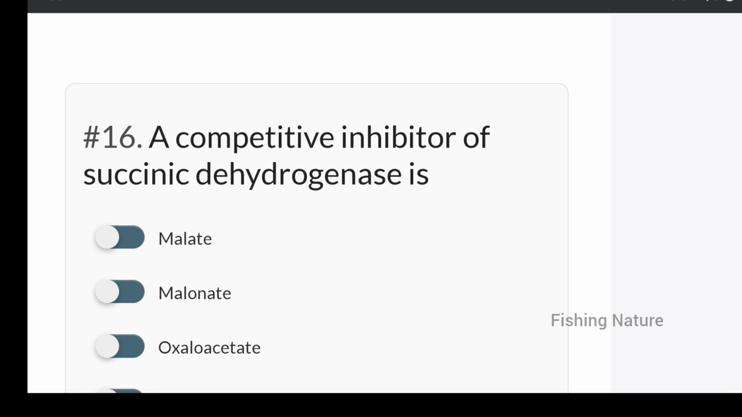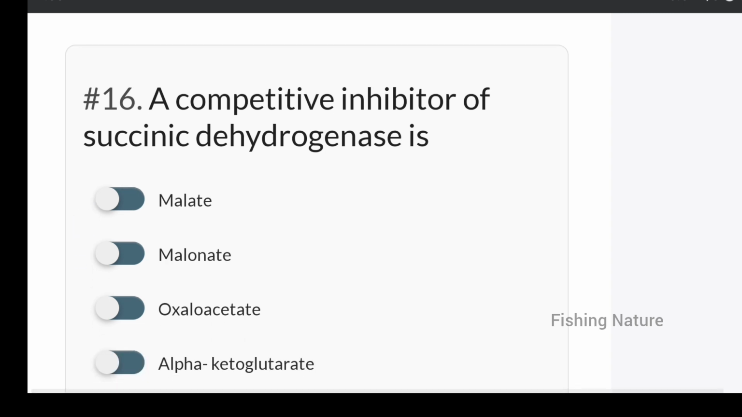A competitive inhibitor of succinic dehydrogenase is malate, or malonate, or oxaloacetate, or alpha ketoglutarate. Which is the correct option? It is malonate.